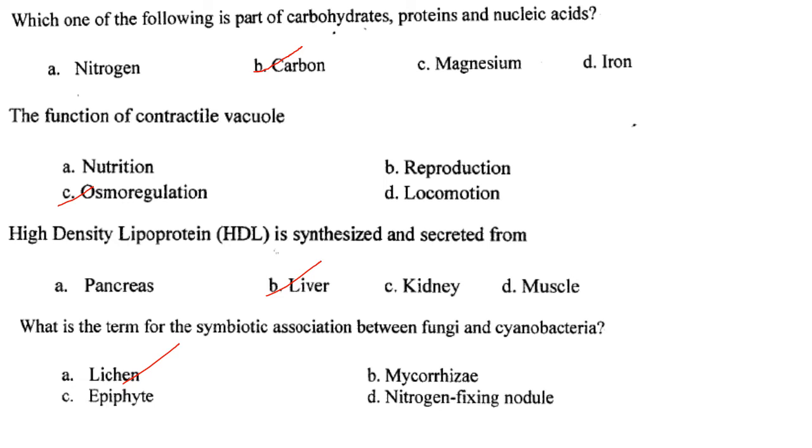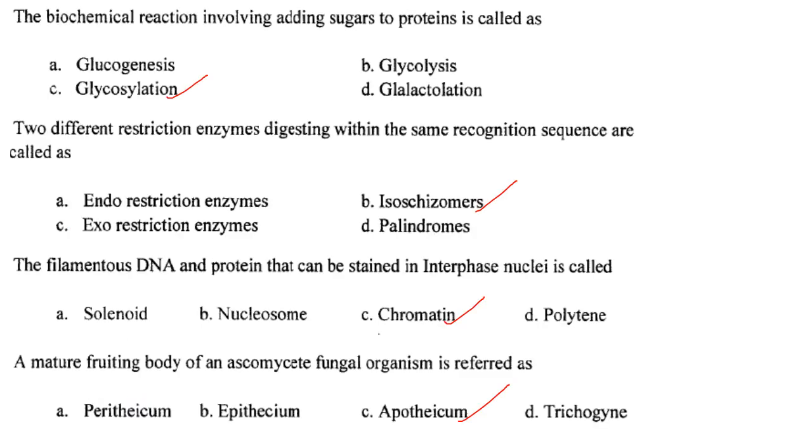Answer is option C. High density lipoprotein is synthesized and secreted from the liver. Answer is option B. Which term for the symbiotic association between fungi and cyanobacteria? So it is the term called lichen. It is a stable symbiotic association between fungus and alga and or a cyanobacteria. Answer is option A. Then the next one.